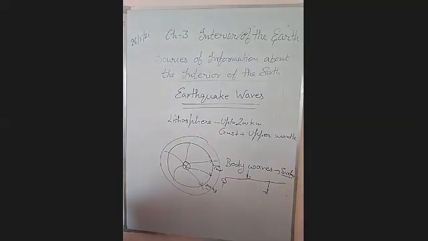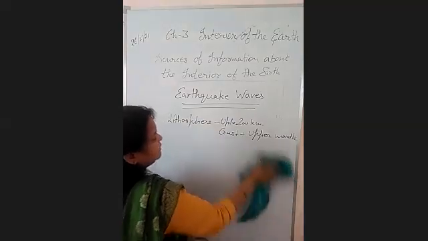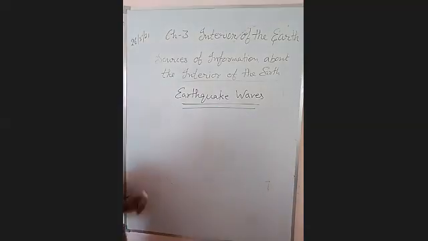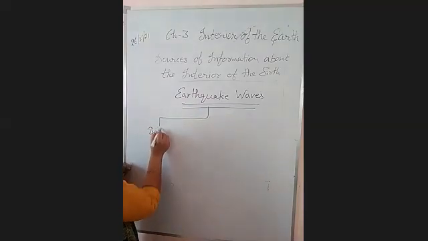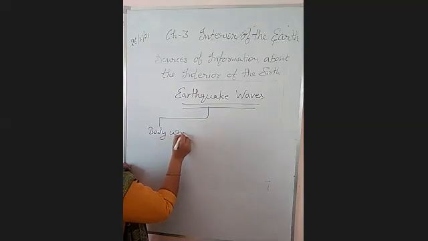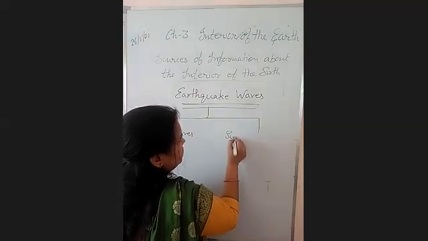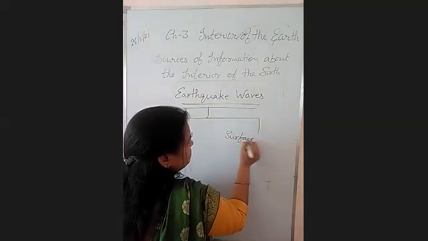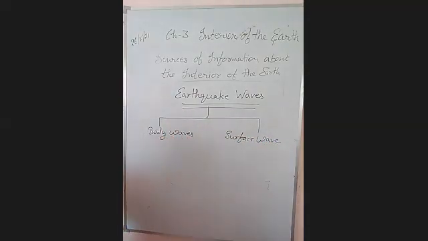So broadly, we can classify the seismic waves into two categories. First is body waves, which move within the body of the earth. Second is surface waves. They move along the surface.